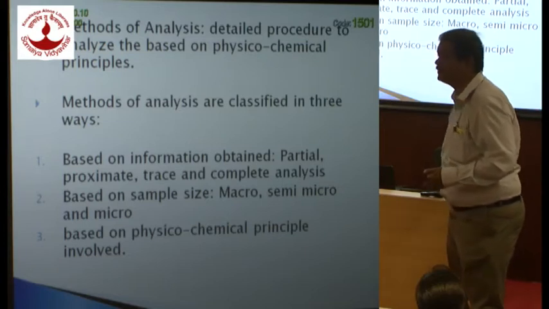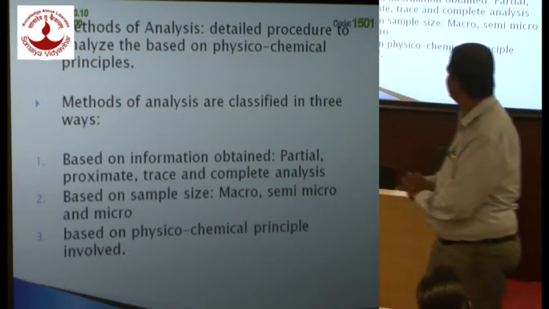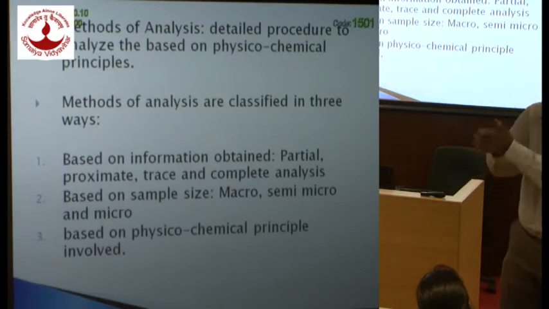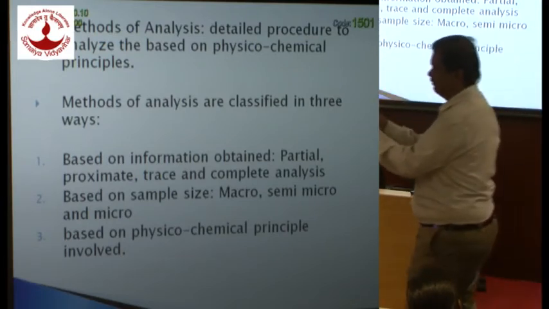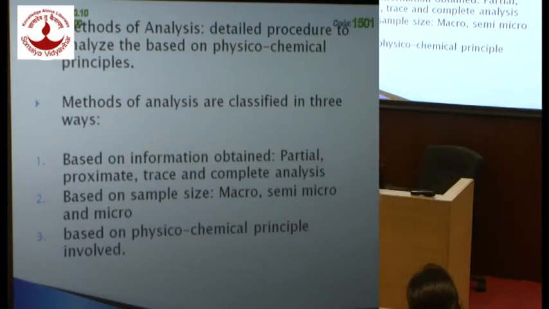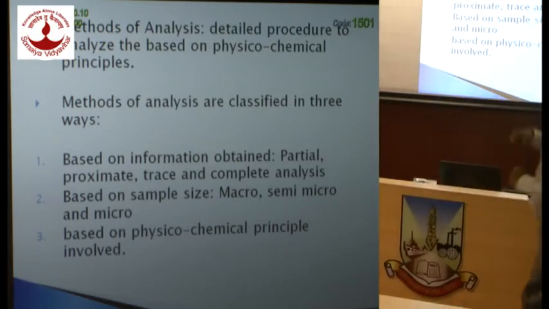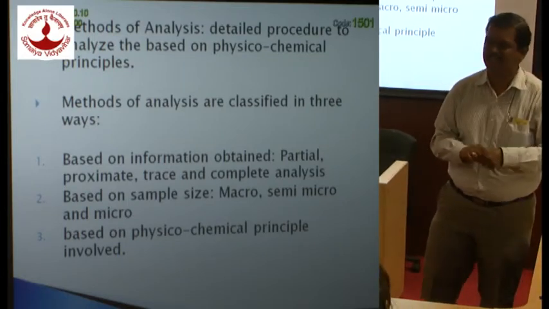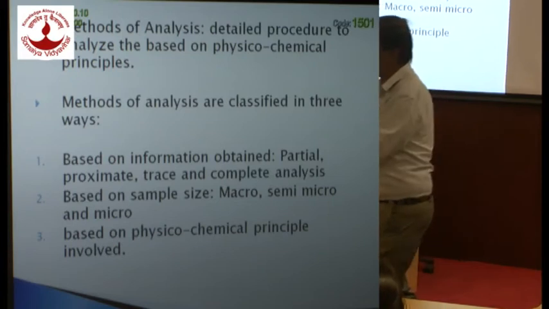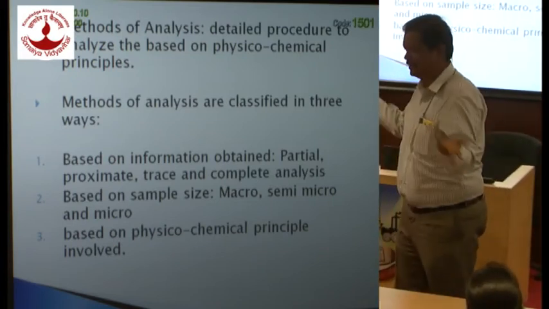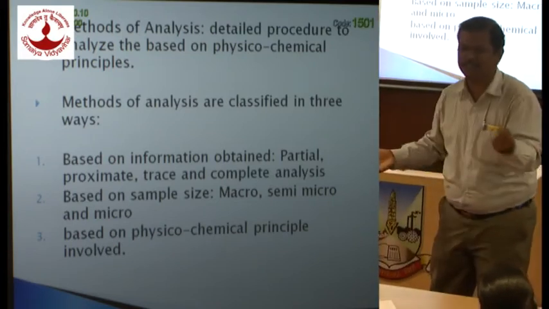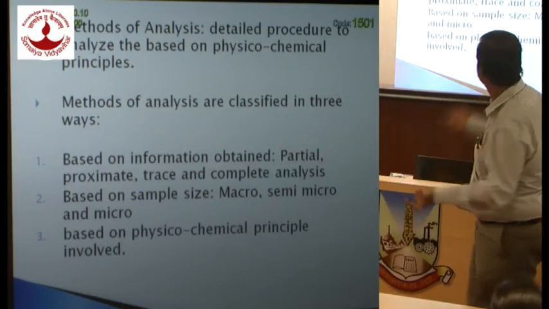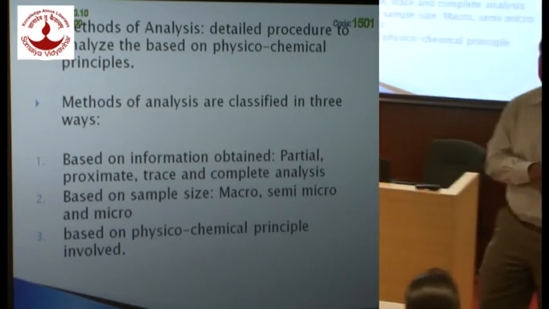They are classified in three ways. The first is based on information obtained. What information are you getting from the analysis of the sample? Based on that, you have different types of methods. The first is partial analysis. What do you mean by partial analysis? As the name itself suggests, you analyze the sample partially. So there are 3-4 different constituents, and you analyze only 1 or 2 of them. That is partial analysis. Then proximate analysis.